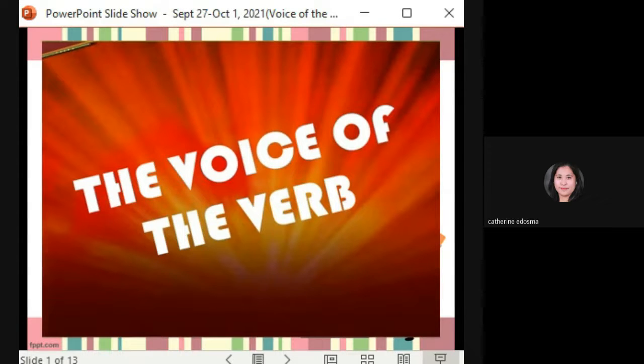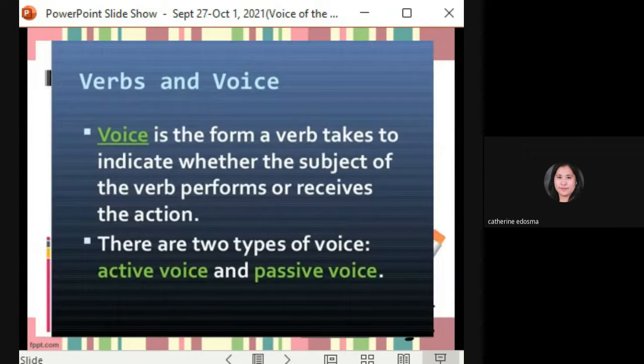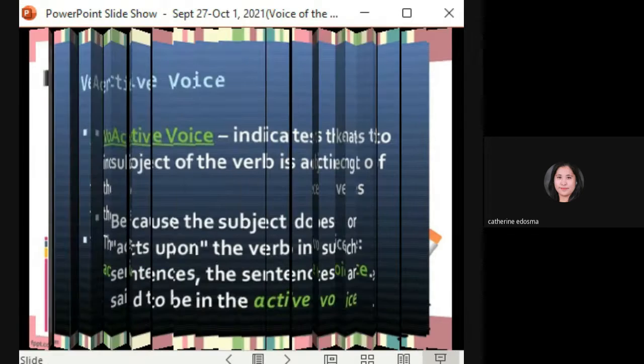The voice of the verb. Active and passive voice. Voice is the form of a verb that indicates whether the subject of the verb performs or receives the action. There are two types of voice. We have active voice and passive voice.